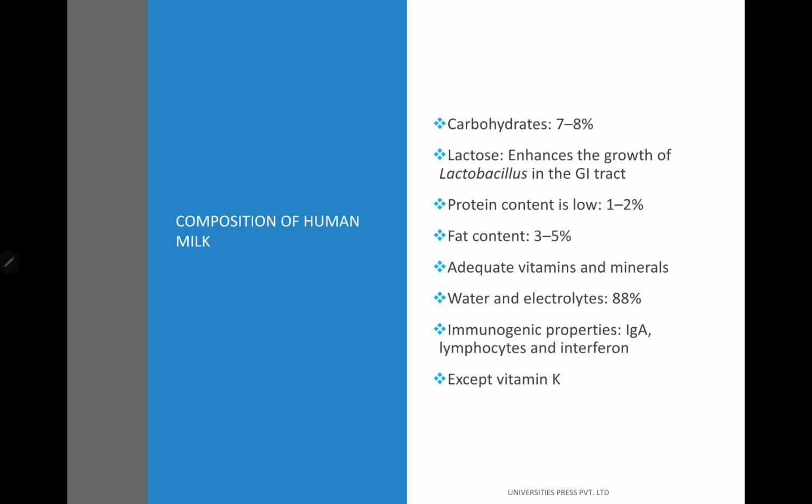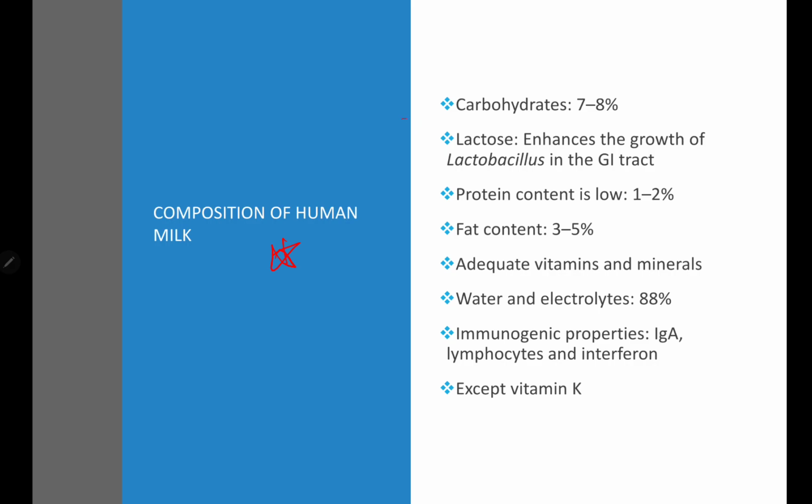Composition of human milk. What is the composition of human milk? First, carbohydrates. Carbohydrates are going to be around 7 to 8%. Lactose will be there. This lactose enhances the growth of lactobacillus in the GI tract also.